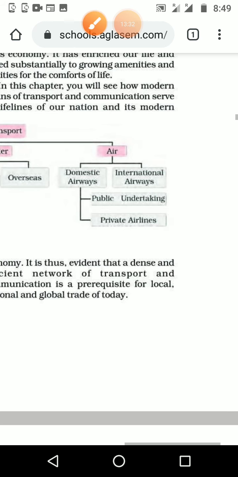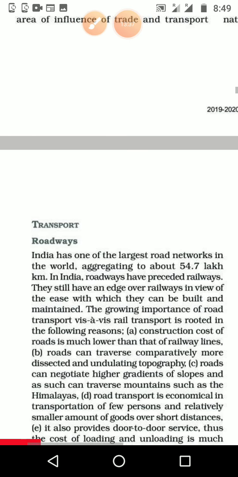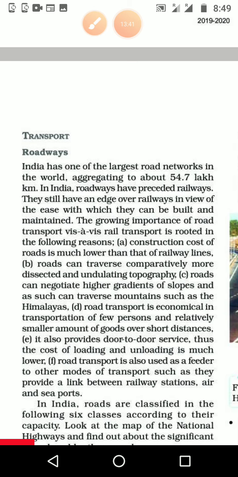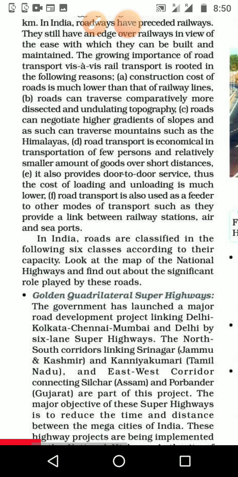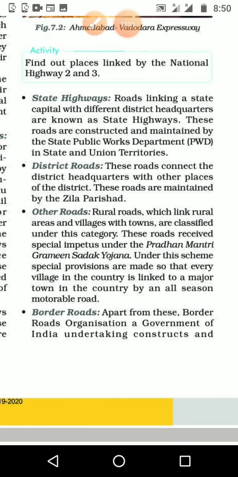So we are moving to the lesson, and once again, we are going to study three parts: transport, then communication, then trade. In that we are going to study transport, first about roadways. In roadways we can see many things, the different types of roads and how we are making them. First one is state highways, district highways, other roads and border roads, like that different divisions we have.